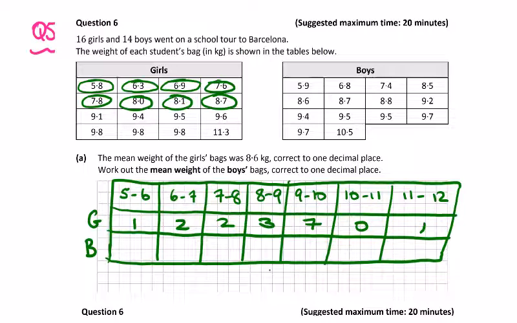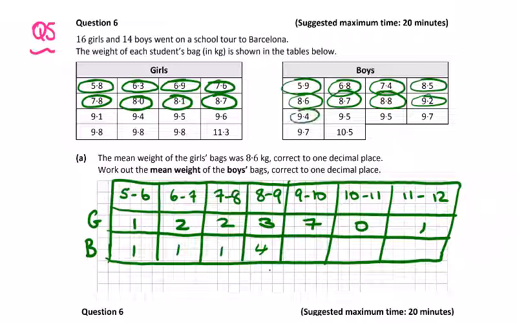Then with boys, we can see here 1, 1, 1. Just take your time. 1, 2, 3, 4. And then 1 9, 2 9s, 3, 4, 5, 6, 1 10, and 0 11s. And then double check all your answers.